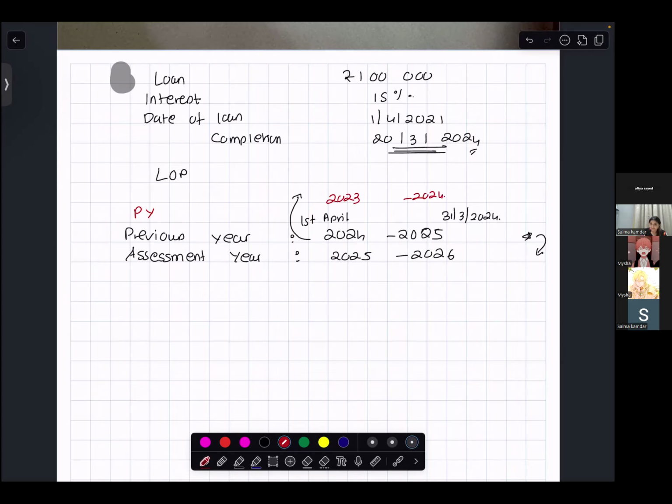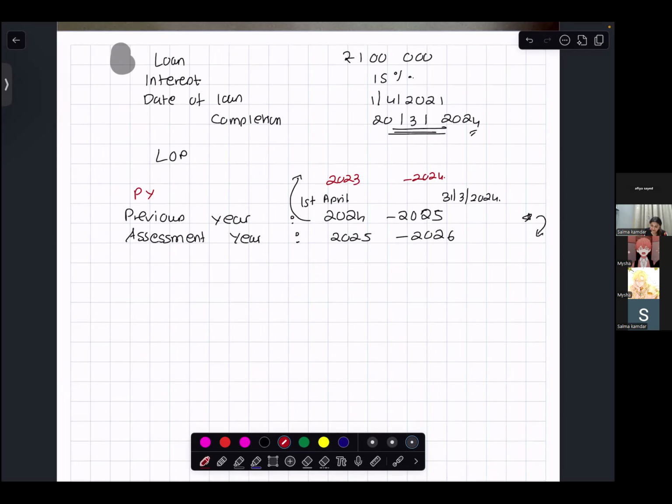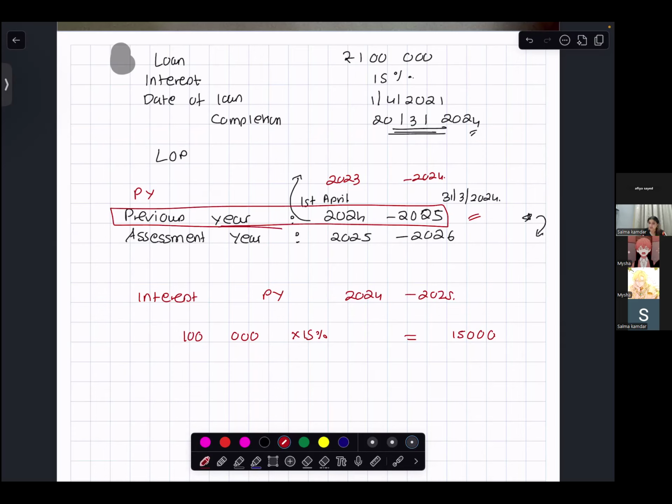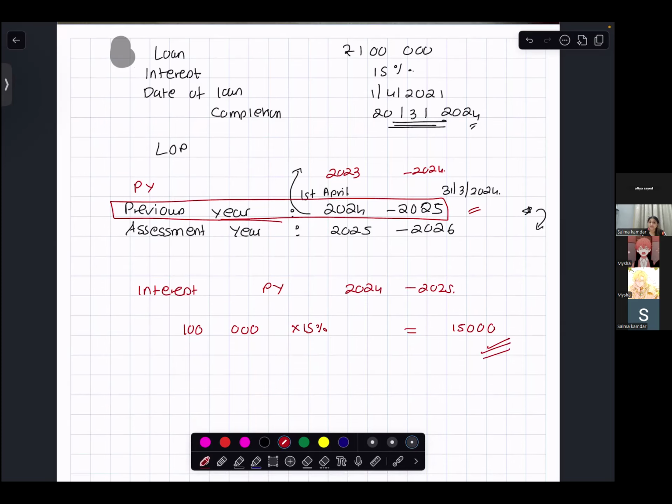Are you with me? Yes. So first thing is, if I am talking about the interest of the previous year, 2024, 2025, this is going to be 100,000 into 15%, which is going to be 15,000. Okay, are you with me? Yes. This is the previous year in which the construction was completed and I have the house. So this 15,000 is fully allowed as deduction.